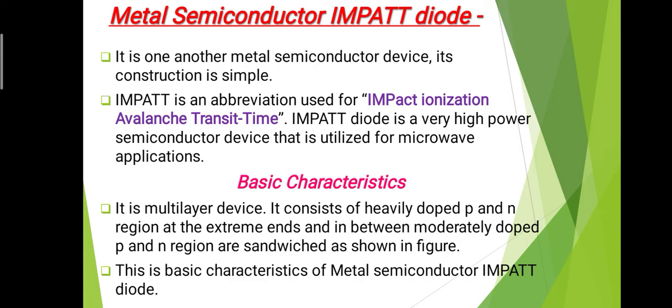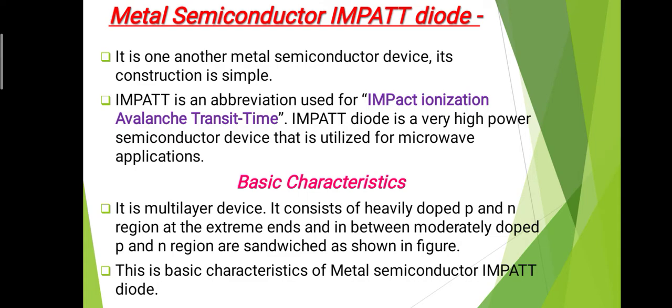One is the impact ionization avalanche region, and the second is the drift region, in which the carriers move across the junction, while in the impact ionization avalanche there is a multiplication of the carriers. So these two regions are very important for the IMPATT diode.